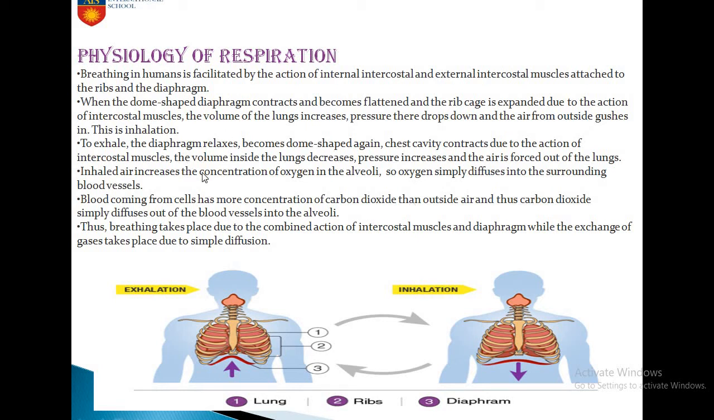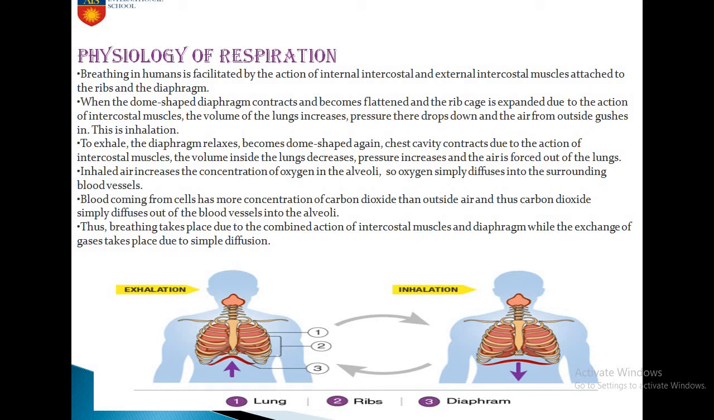So inhaled air increases the concentration of oxygen in the alveoli. So oxygen simply diffuses. I have told you how it diffuses. It diffuses into the capillaries by the process of diffusion.